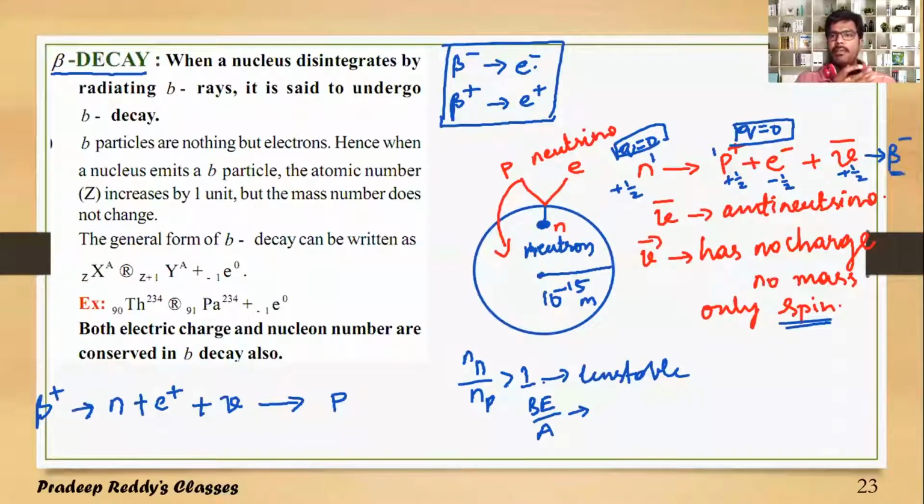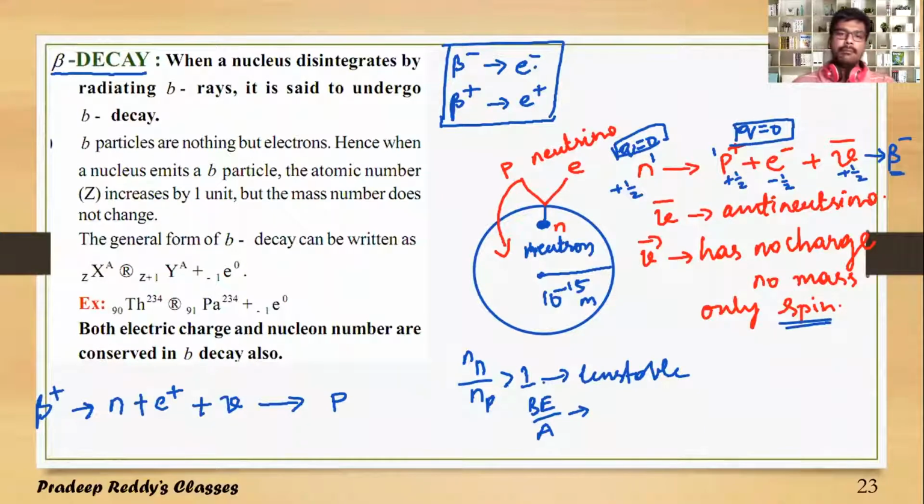So a neutron can be converted to a proton, and a proton can be converted to a neutron. A neutron gets converted to a proton by releasing an electron and an anti-neutrino. Likewise, a proton releasing a positron gets converted to a neutron, vice versa.